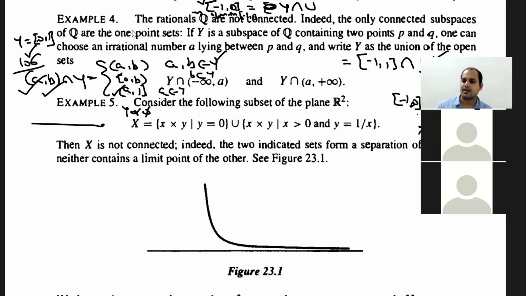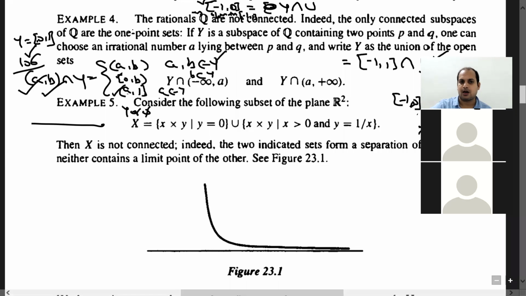देखो बहुत आसान है, कैसे सेपरेशन दिखाओगे? सेपरेशन के लिए क्या क्या दिखाते हैं? ओके, on Q we have a subspace topology. We are considering Q as a subset of R. Q is a subset of R. So take any rational, take any irrational. तो प्रूफ इसका बहुत आसान है.